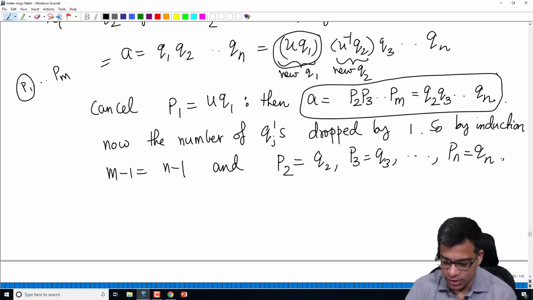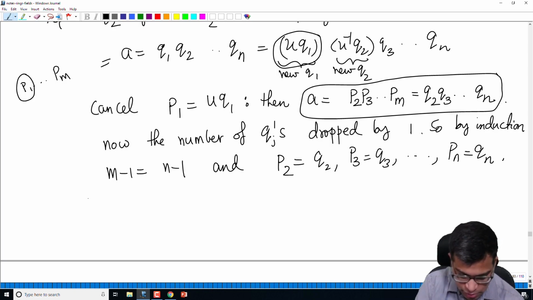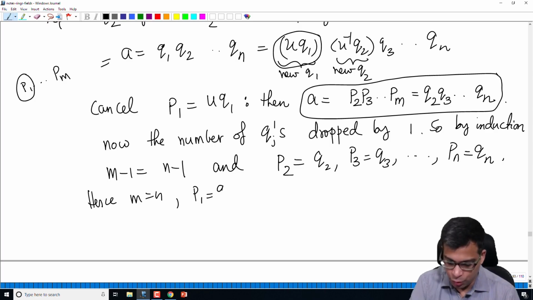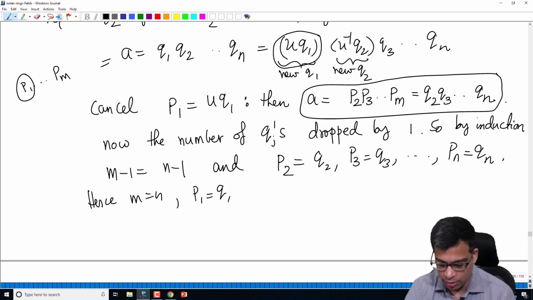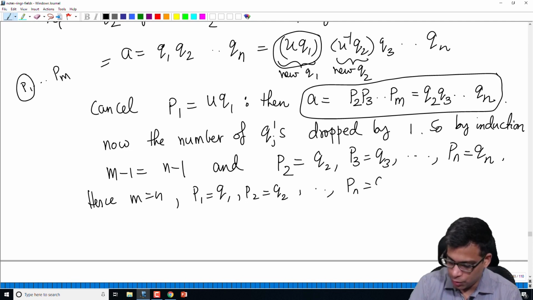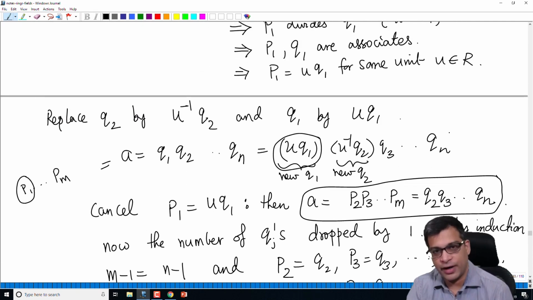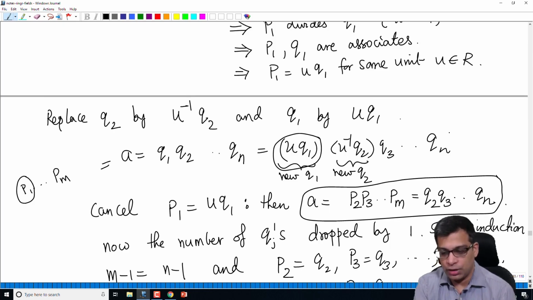Okay, so we have proved this by induction. So that means, hence, m equals n and so on. p1 equals q1 because I have replaced q1 by u q1. So p2 equals q2, and so on, pn equals qn, which is what we wanted to prove, right? We have taken two possible irreducible factorizations and proved that the number of irreducible factors is the same and the irreducible factors are associates of each other.